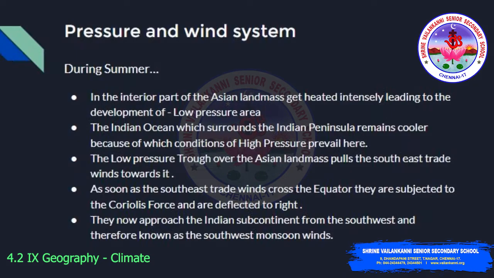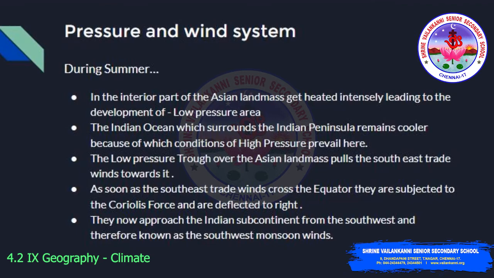But what happens in the summer? In summer, over northwestern India and over the interior Asia, a low pressure area will develop. Always the air will move from the high pressure area to the low pressure area.